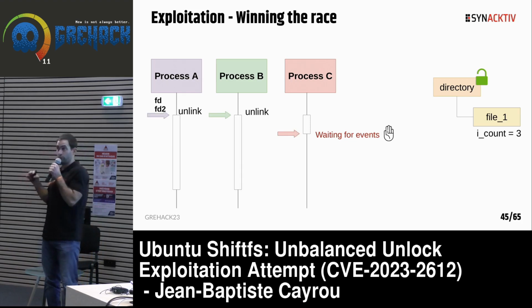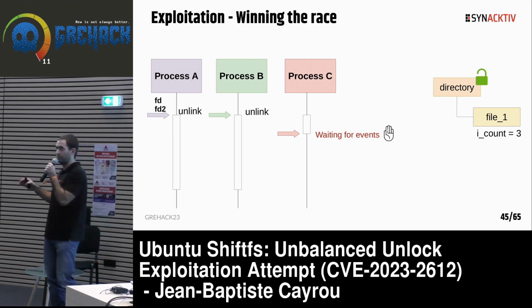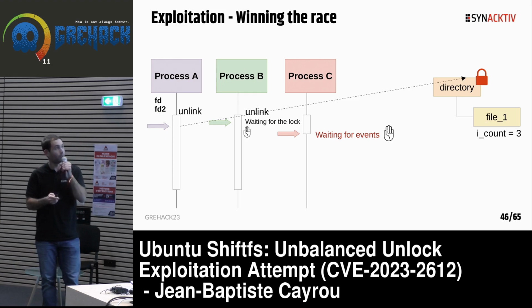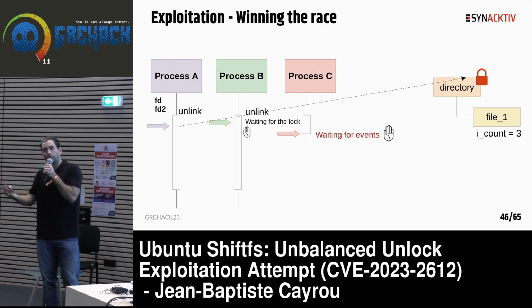So now we are ready to try to win the race. We will synchronize process A and process B to call unlink at the same time. Process A will take the lock because it was first, for example, and process B will be waiting for the lock.